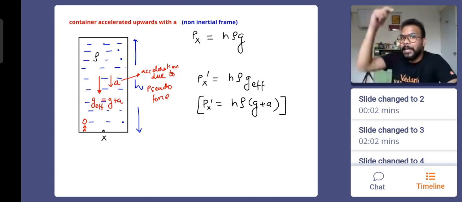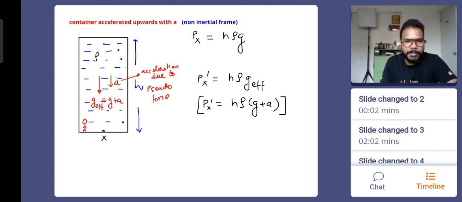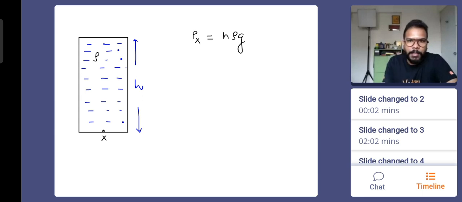So if the reading of the weight is increasing, that means more force is acting. If more force is acting, pressure will also increase. We get it, everyone? Perfect. Cool, nice. And the third possibility is container accelerating downward with a.